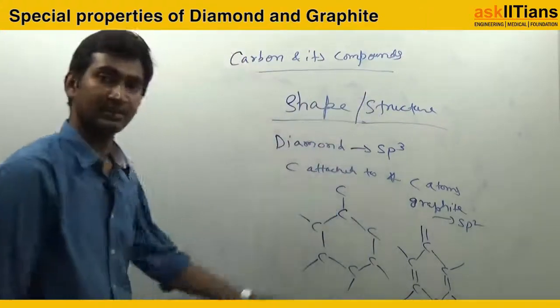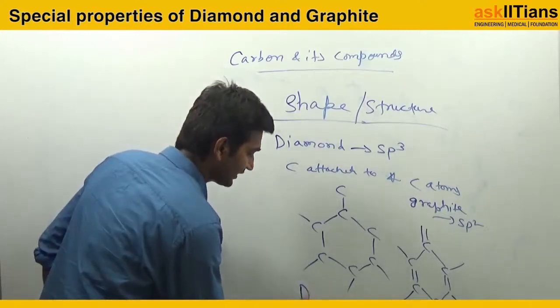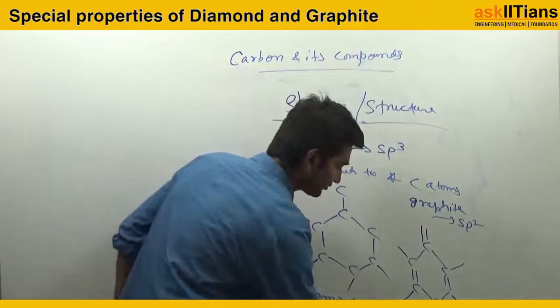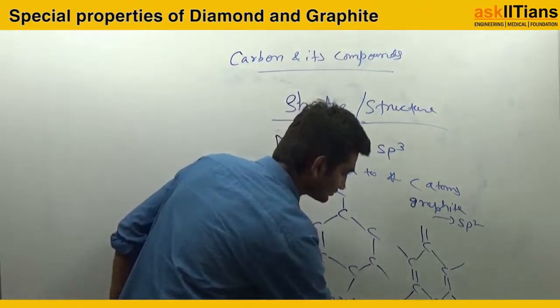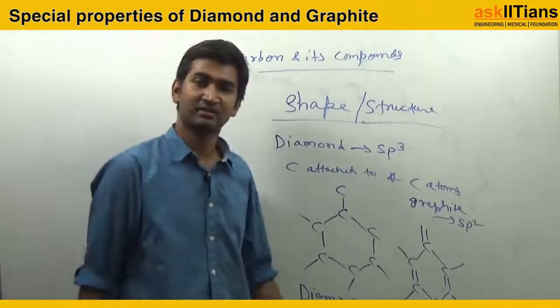Okay, the shape looks like that. So this is the shape of diamond, and this is the shape of graphite. Diamond and graphite.